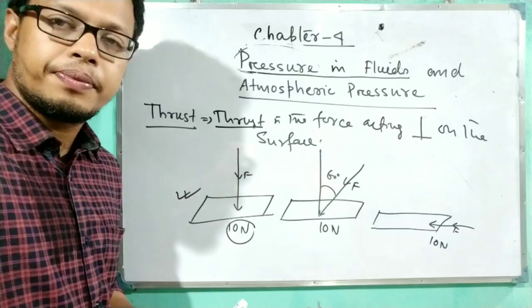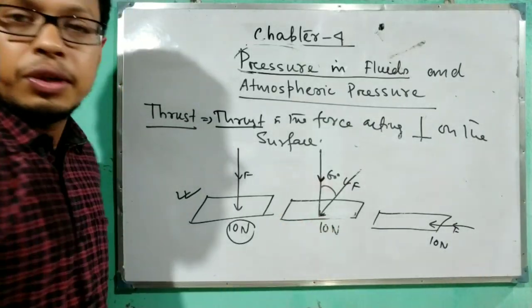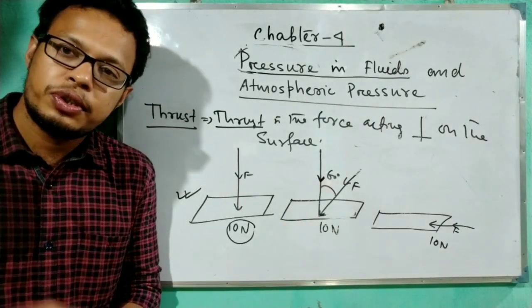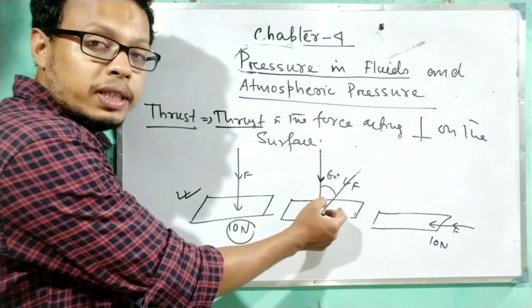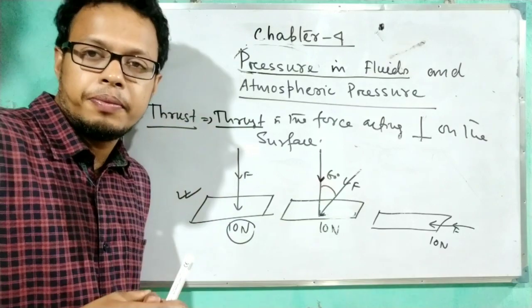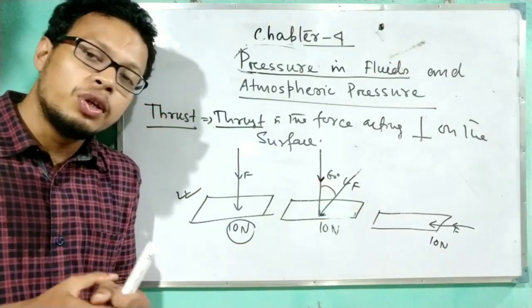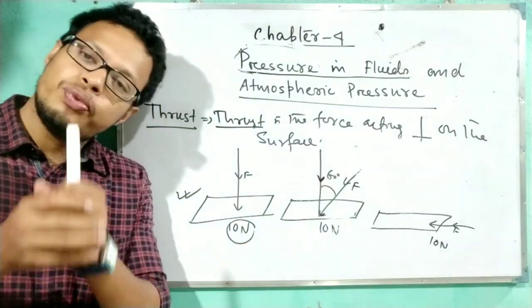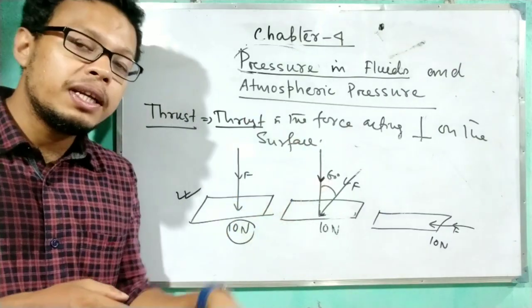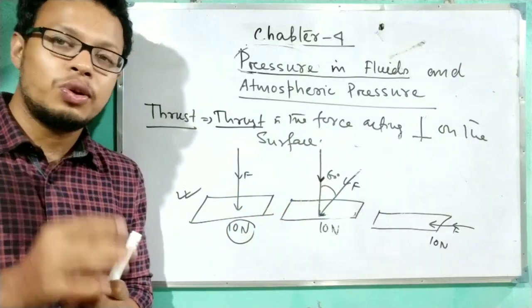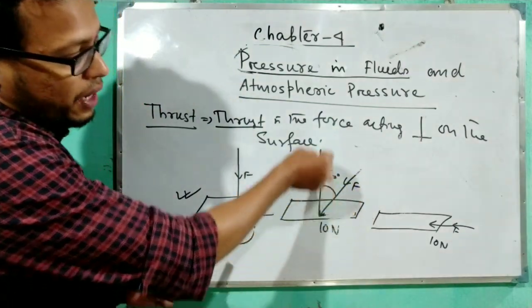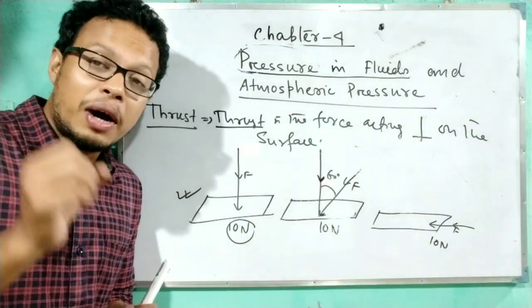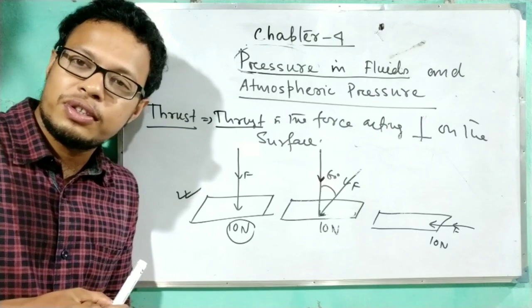Okay. Now in the second case, what is the value of the thrust? In the second case, see, here the force is making some angle. So what will be the value of thrust? We read thrust is the force which acts perpendicular on the surface. That is called thrust. But here that force is not applied perpendicularly to the surface. So how to calculate the value of the thrust?